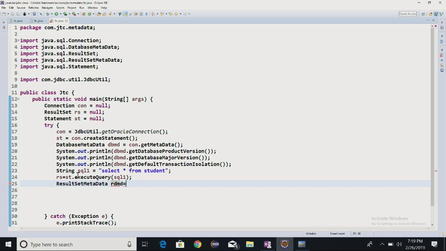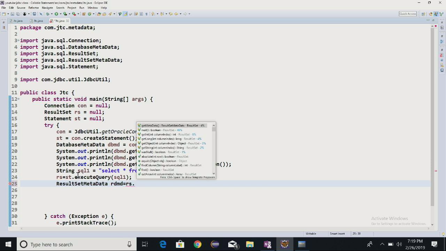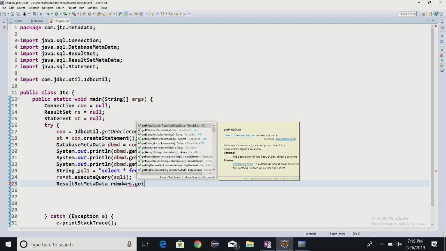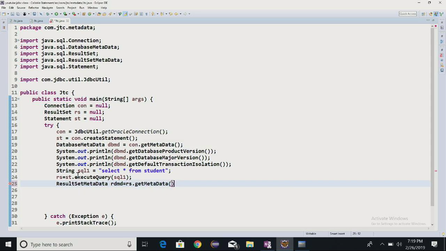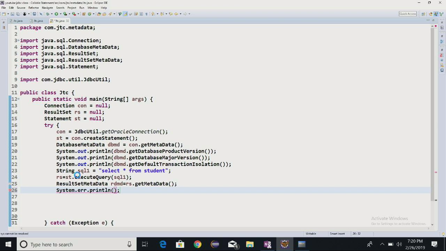So I'll write here result set metadata. Whenever I am talking about the result set metadata, in these cases rs dot getMetaData. And the getMetaData, if you will see, is just giving you the type of the result set metadata, and I hope you are understanding here. Fine.